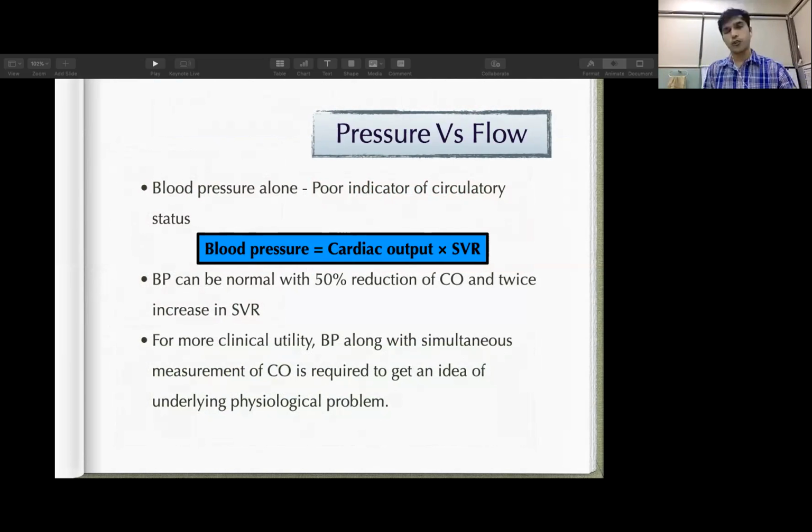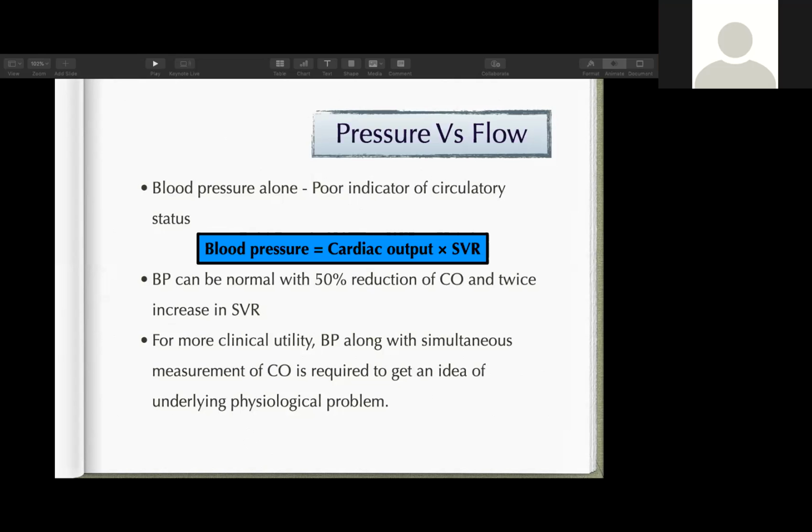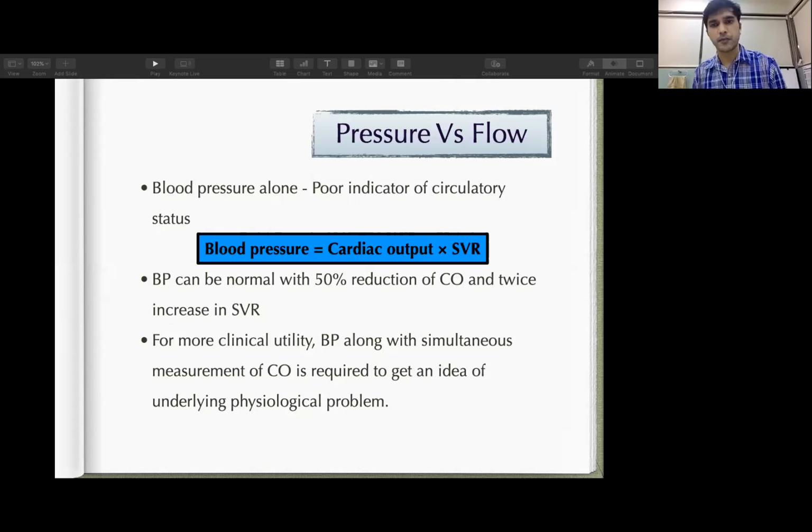And so if you want to utilize this factor maximally, we need to know the number of the blood pressure along with the simultaneous measurement of your cardiac output to get an idea about the systemic vascular resistance that is going to happen in our baby. Then our management protocol will be easy and more physiological. So by looking at just a number of blood pressure, the baby may not be in a low cardiac output state.